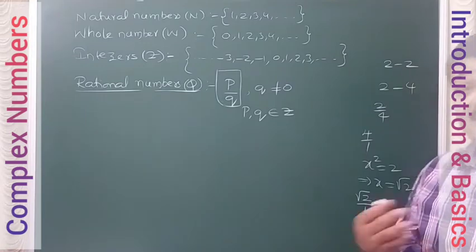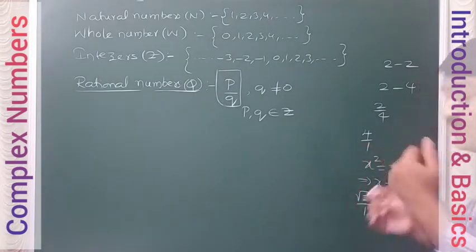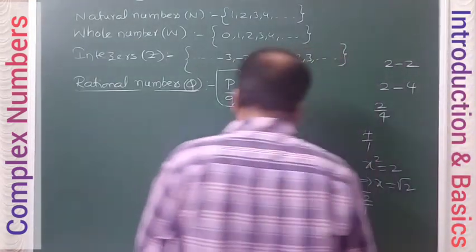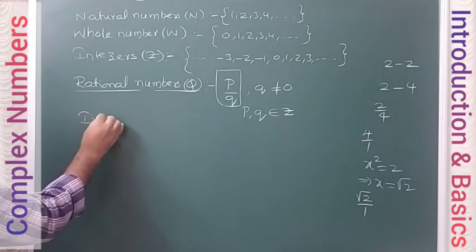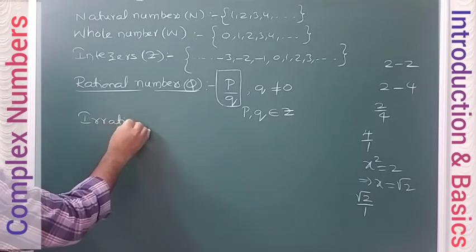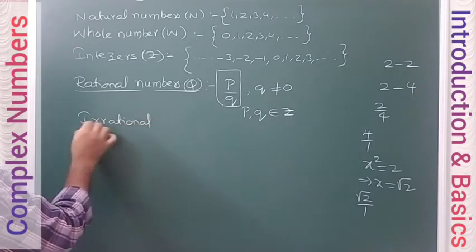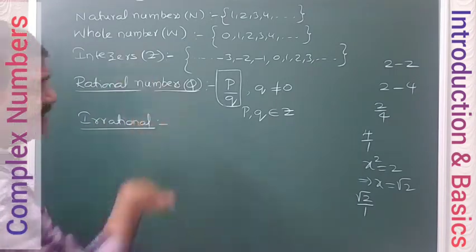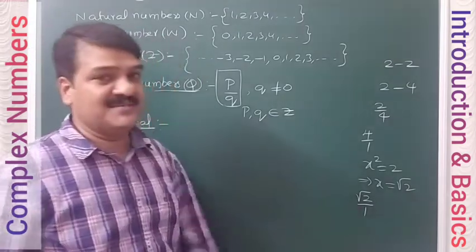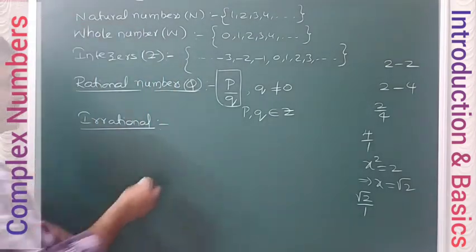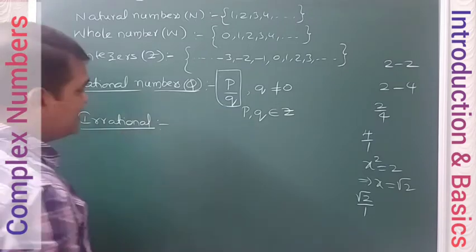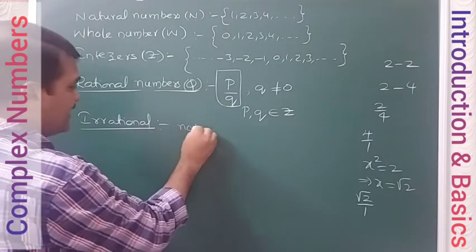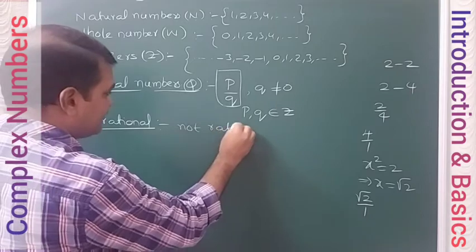Therefore we need another system which covers this also. So a system which covers all these numbers which are not rational. All the numbers which are not rational numbers like this are put under the irrational number system. And irrational numbers means simply the numbers which are not rational.